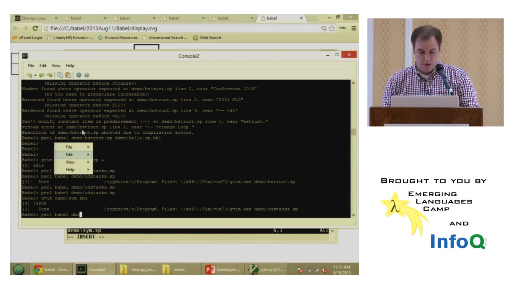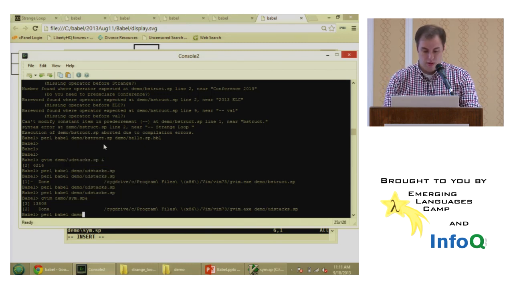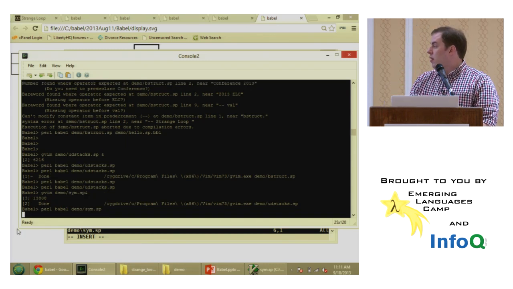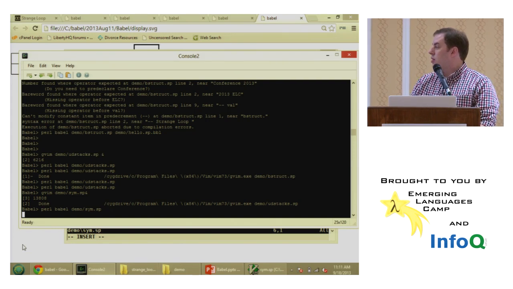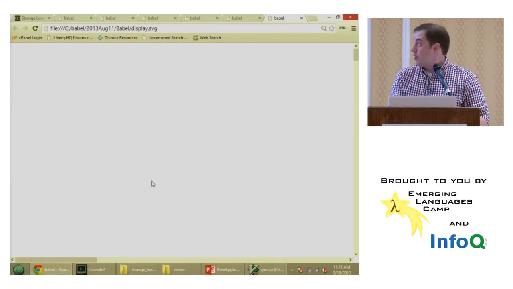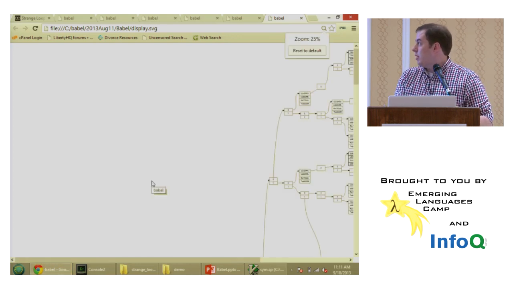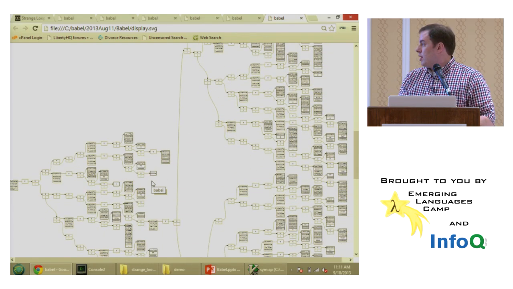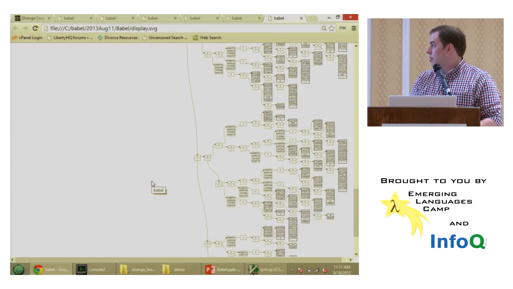Whoops. Hold on, typos. Okay. And this one will take a moment to process. And it appears that there's nothing here. There is actually something here. It's just fairly big. So we've just got to zoom out. And here's a view of everything in the symbol table right now.